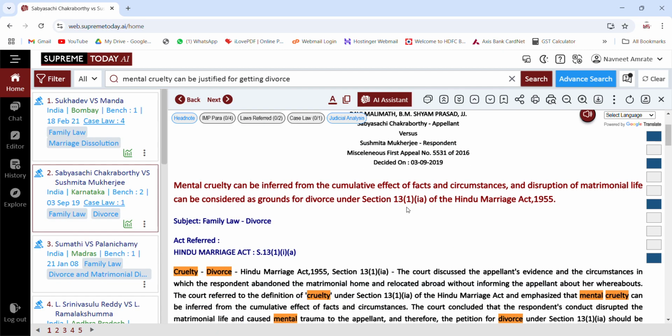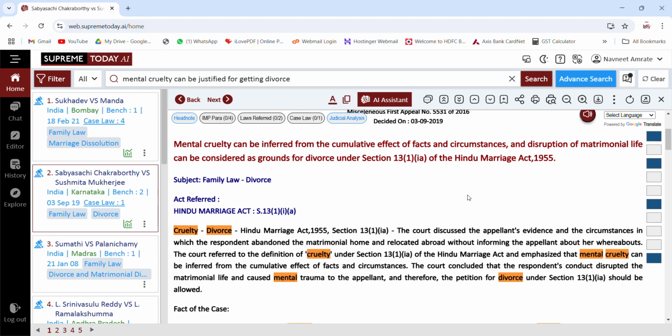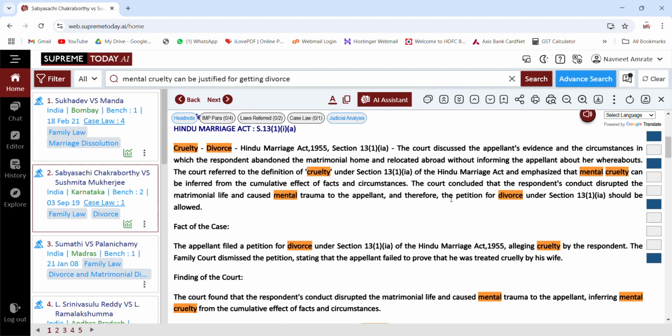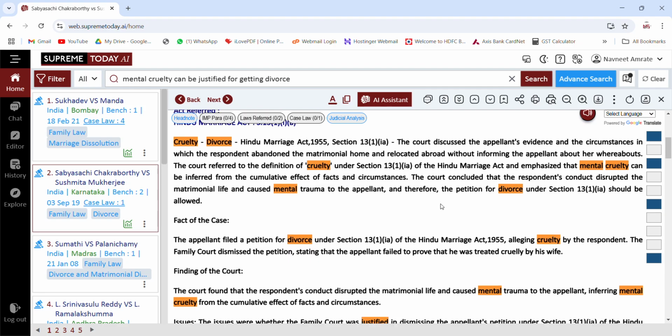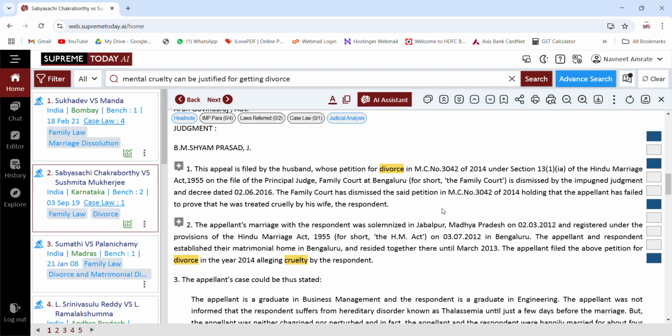Now here, on a judgment, we get where it has been reported, and all the equal citations are available. Then you get a head note where you can understand the summary of the judgment, followed by the judgment.